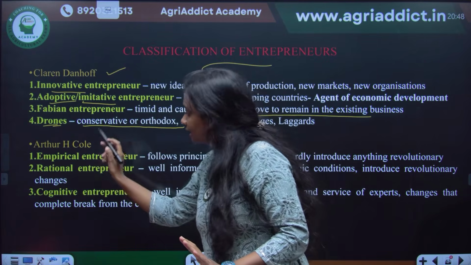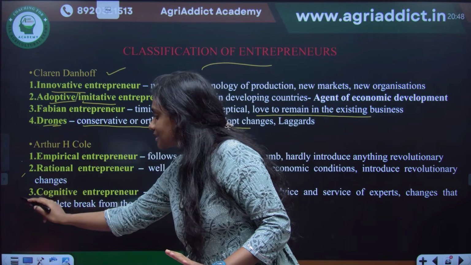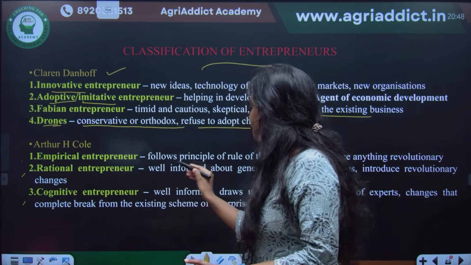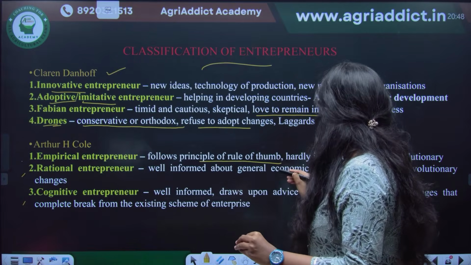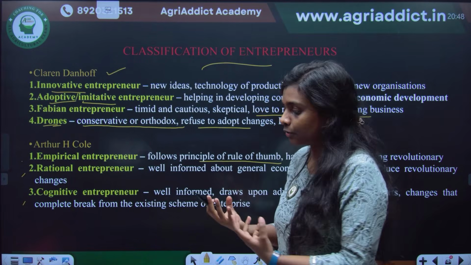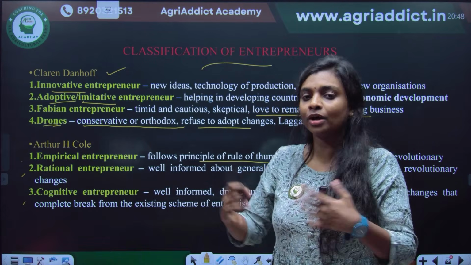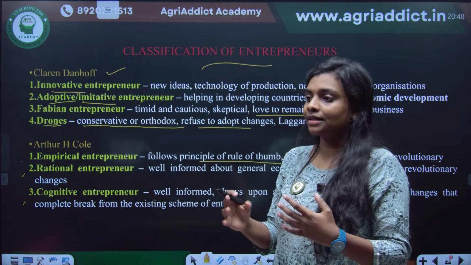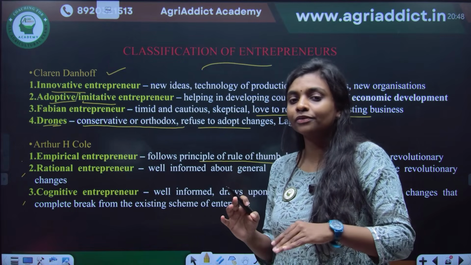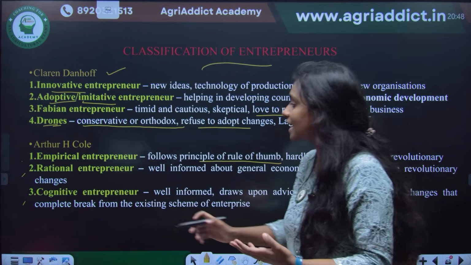Okay. And another classification is empirical, rational, and cognitive. Empirical entrepreneurs follow the rule of thumb, which means whatever all the people are doing now, they are all starting online classes, so I am also starting. All are giving advertisements on social media, so I am also doing it. Whoever follows that rule of thumb is known as the empirical entrepreneur.